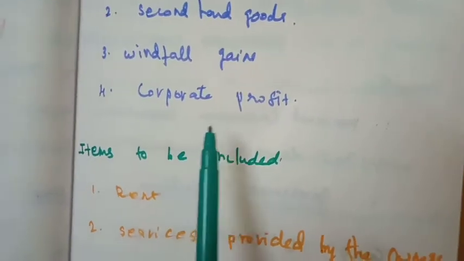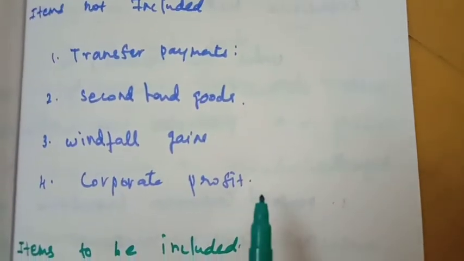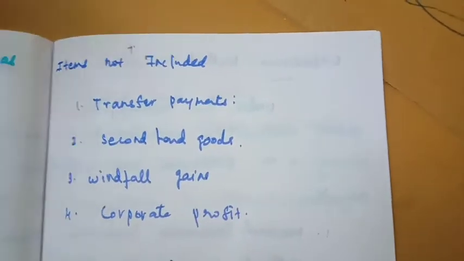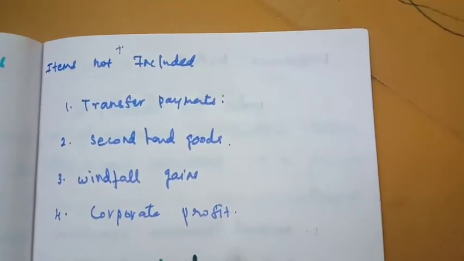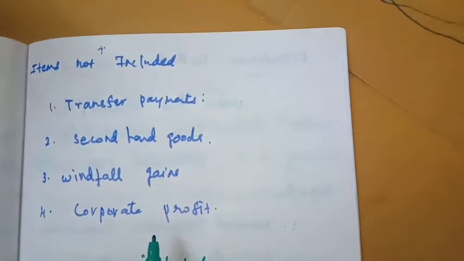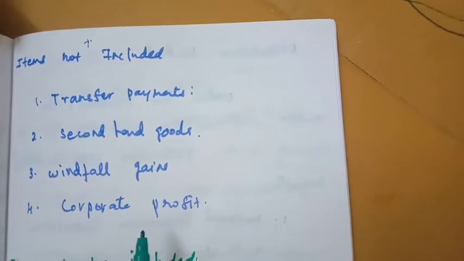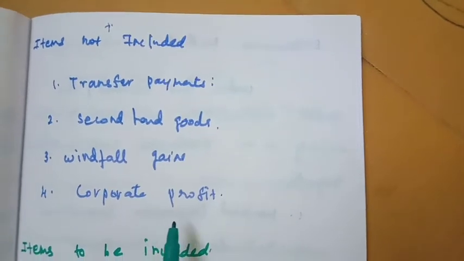And the fourth one is corporate profit. A multinational corporation has its headquarters located in one country and branches located in other countries. This corporate profit is taken to their parent country. This corporate profit is not included in our national income calculation.